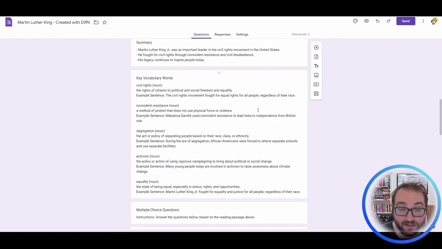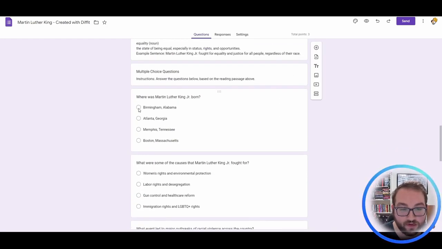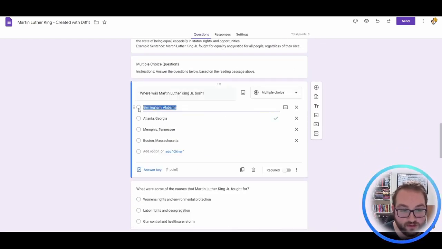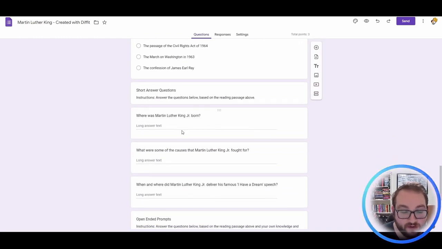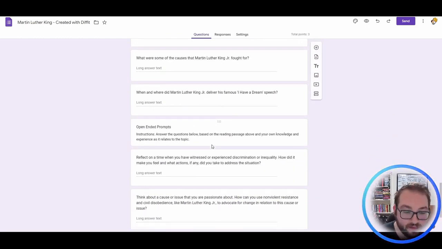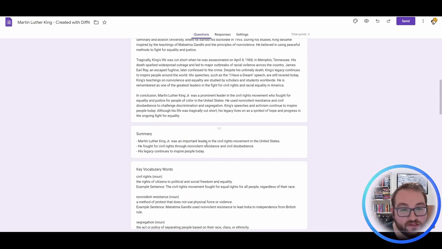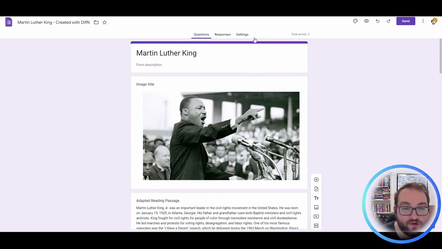I can make this into a quiz, right? I can click, where was Martin Luther King Jr. born? And what's great about this is that it already turns it into what it should be. So this is already multiple choice. This is already a short answer question. This is like, you can type in your own answers, etc., etc. And what's great about Google Forms is that it'll change the responses, and you can edit this before you submit it.